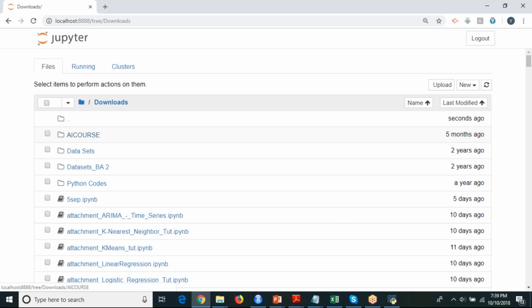When compared to R, sometimes in Python it feels easier. So we'll try to see that.